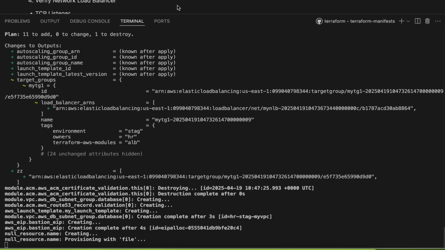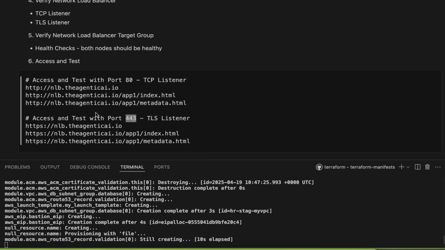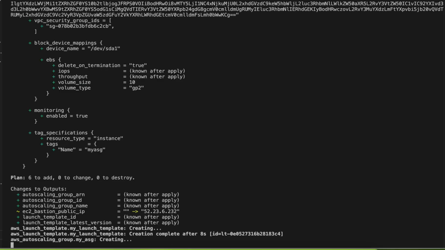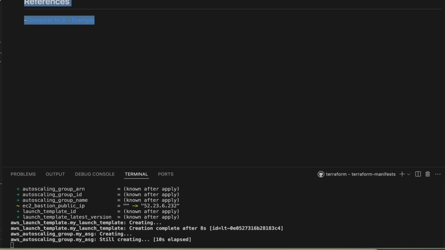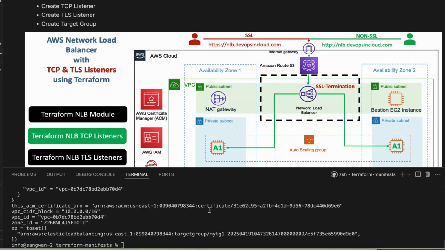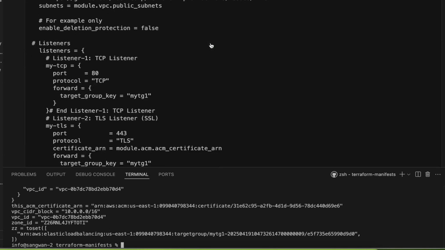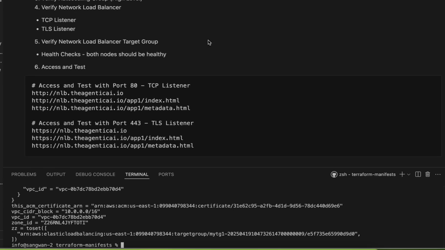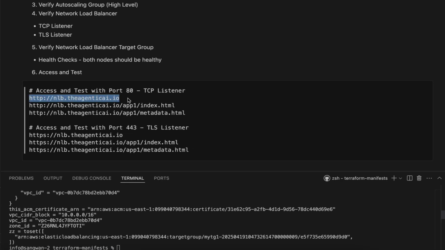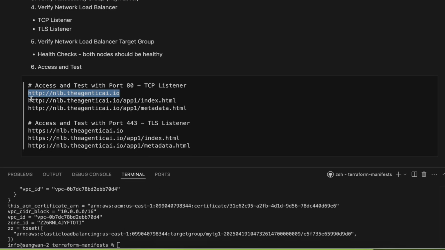So what I expect in this network load balancer is these URLs, NLB, with HTTP and without HTTP. Hopefully it will launch the instance and I should be able to see the resources. Yeah, done. So I should be able to see these instances also. That is network load balancer. This is a network load balancer example. It takes a few minutes to reflect the DNS changes, DNS records.